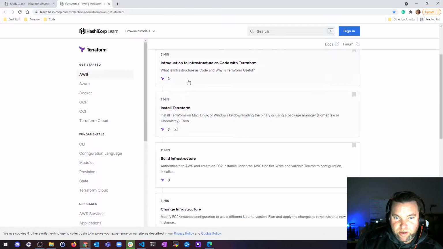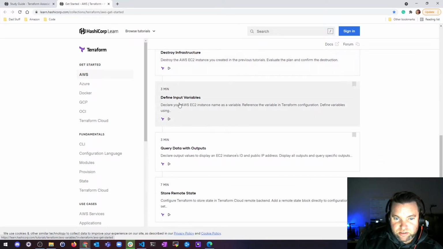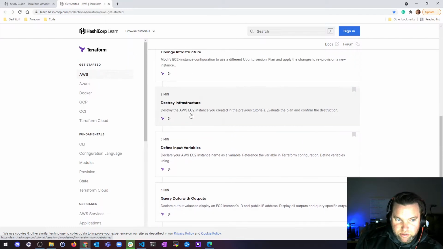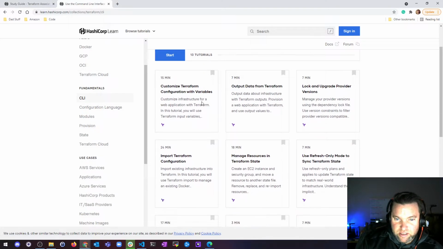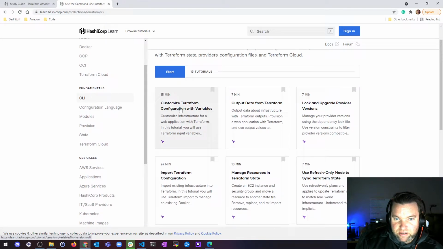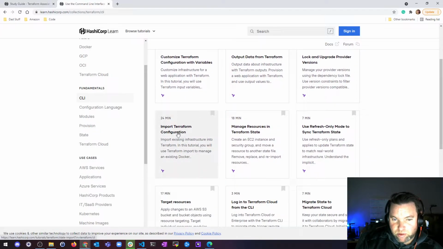At least for AWS, we did this. We installed it, we built some stuff, we changed it, destroyed it, input variables, query data, outputs, remote state. We did all of that for AWS. I'm not going to do everything yet, I don't think. For fundamentals with CLI, there's 15 tutorials. You've got output data, variables, locks, upgrade provider versions, importing Terraform. We haven't done the import yet.